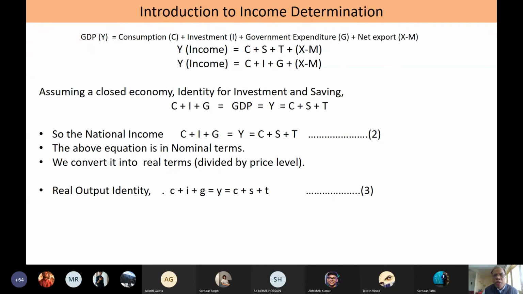In this case, equation 3, where for the real terms I am using small letters. So small c stands for the real consumption, whereas capital C stands for the nominal consumption. Small i stands for real investment, capital I stands for nominal investment, and so on. So the real output identity can be re-expressed as y equal to c plus s plus t, which is the same as c plus i plus g. So these are the things which we are already introduced to in the context of the circular flow diagram.